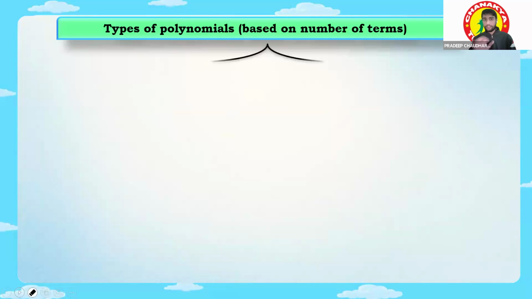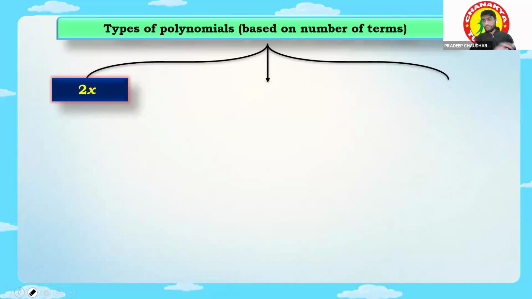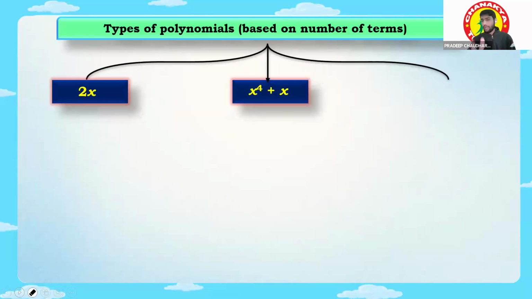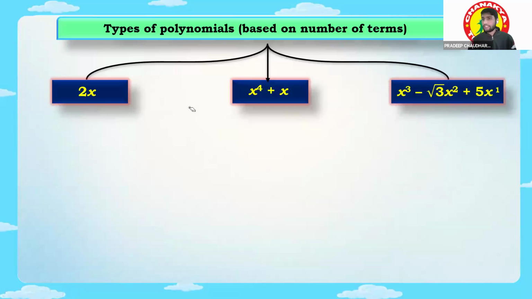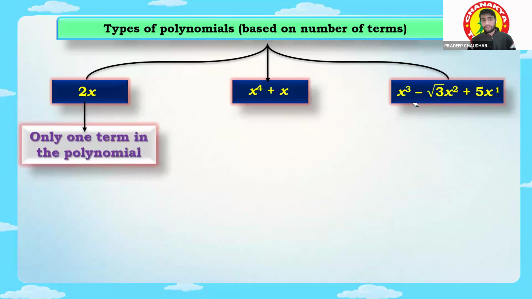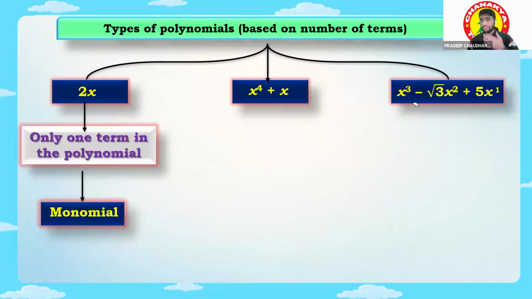Now let's see how many terms are in the polynomial. First there is the 2x over there. And like in this, x^4 plus 6x means there are two terms. Clear? In this, x minus root 3 x square plus 5x, so how many terms are there? There are three terms. For this 2x, it is called only one term in this polynomial. That's why it is called the monomial. Clear, guys? Yes, sir.